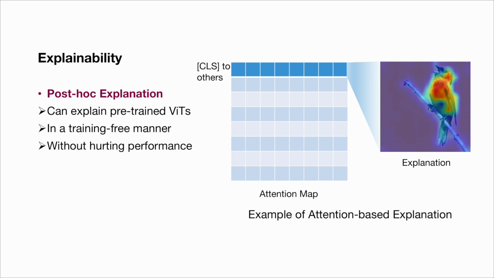Current methods heavily rely on attention maps to generate explanations for ViTs. For example, we can simply extract the attention maps from some multi-head self-attention modules and reshape the first row into the image space. The first row in attention maps represents where the CLS token attends. As shown in the explanation result here, this can localize the bird in the foreground.